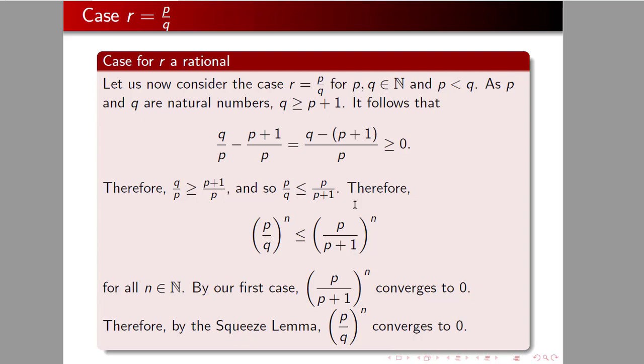Now, therefore, q over p is bigger than or equal to p plus 1 over q. So p over q is less than p over p plus 1. Therefore, p over q to the nth is less than p over p plus 1 to the nth. And so since by our first case p over p plus 1 to the nth converges to 0, it will follow by the squeeze lemma that p over q to the nth will converge to 0. Take that.